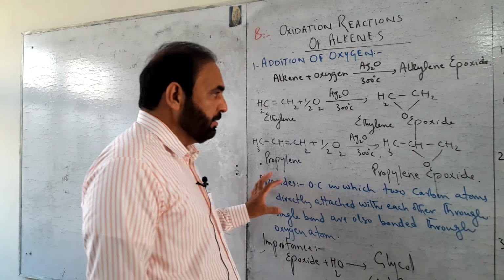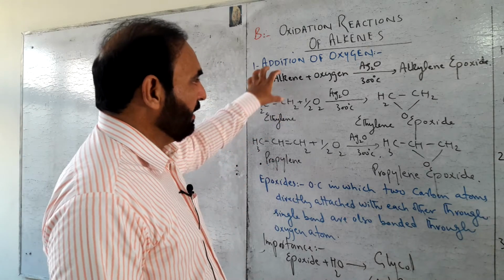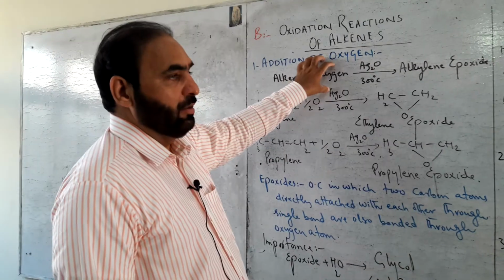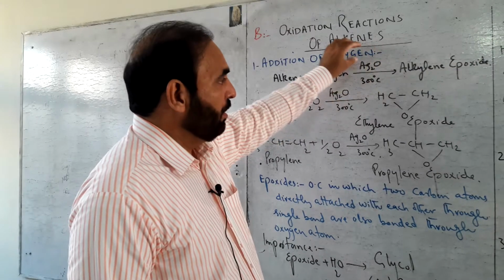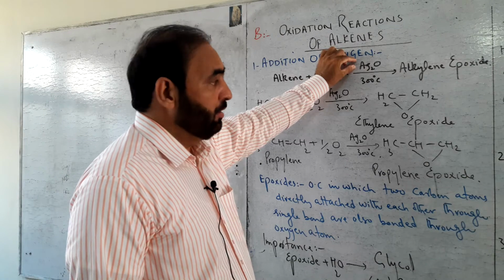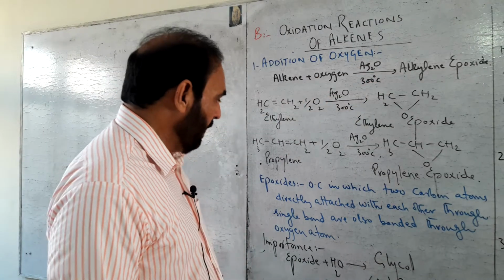So epoxides are produced when alkene is oxidized with the help of oxygen by passing it over a catalyst, silver oxide, at high temperature of 300 degrees centigrade and high pressure.